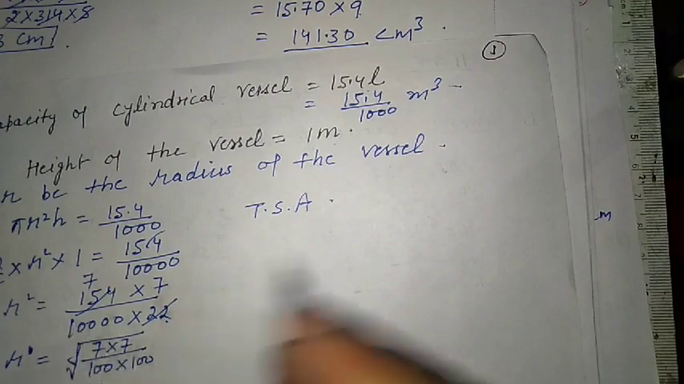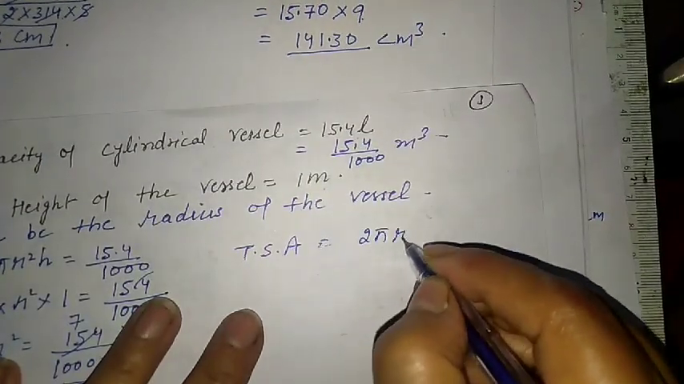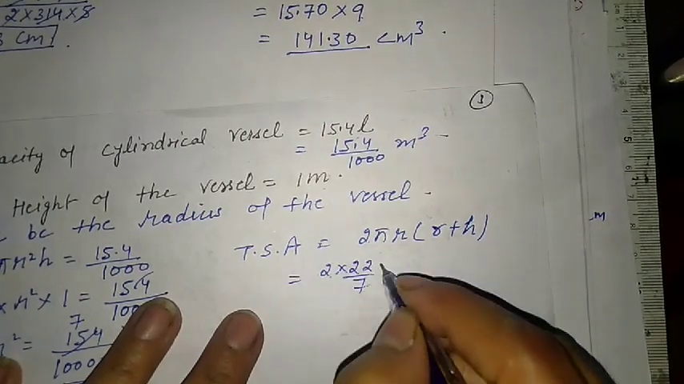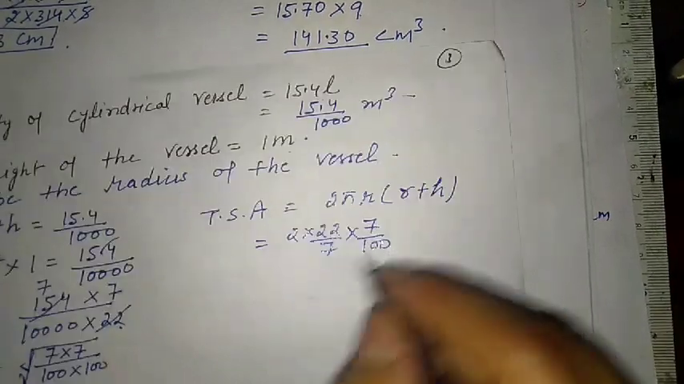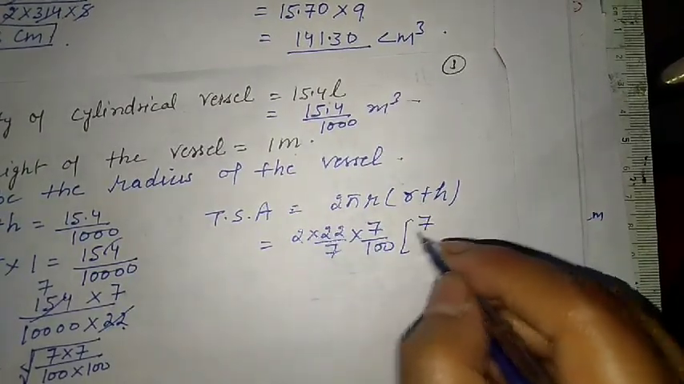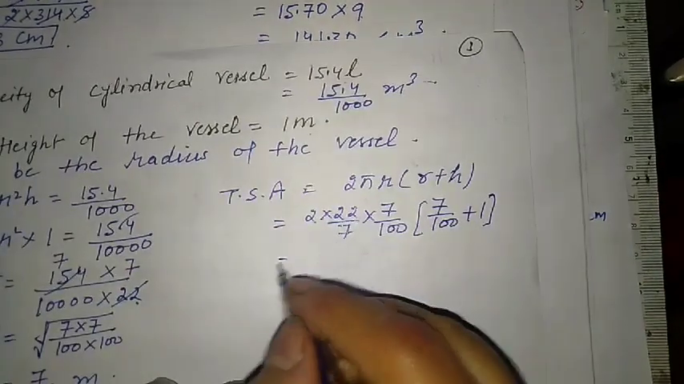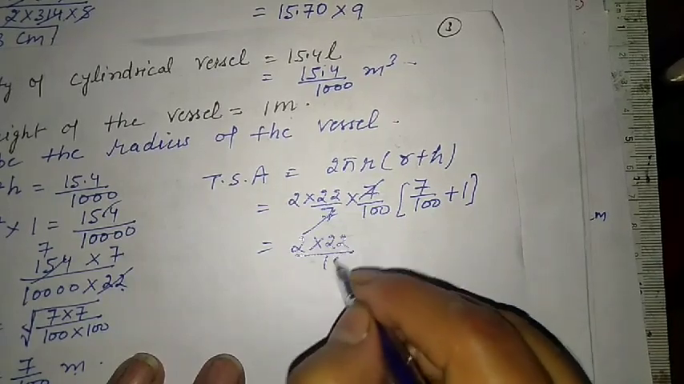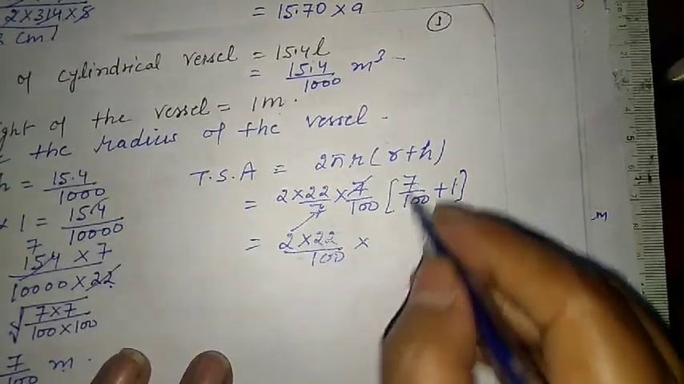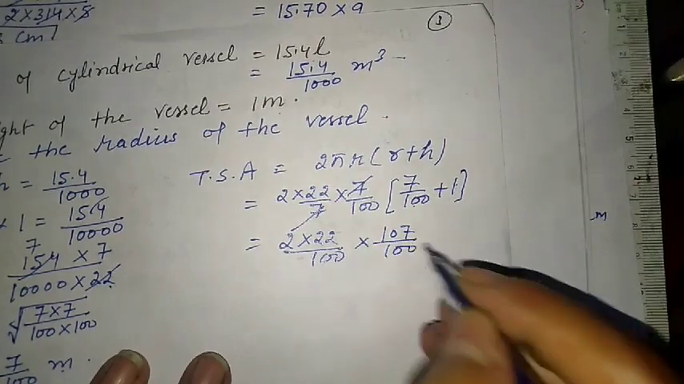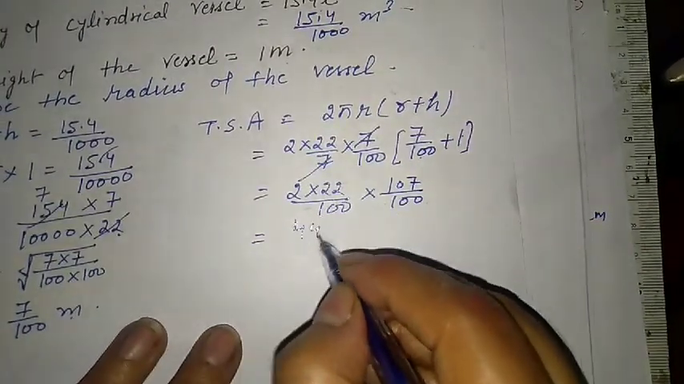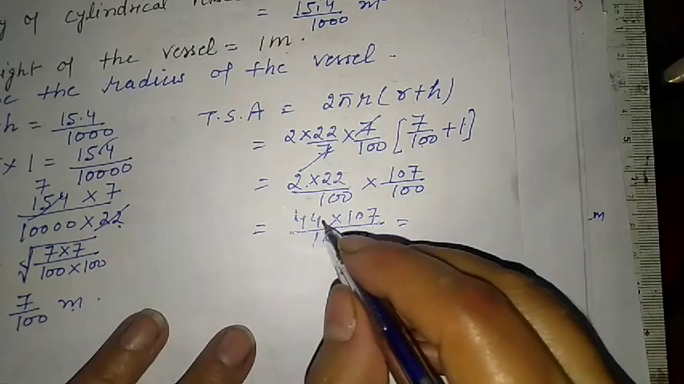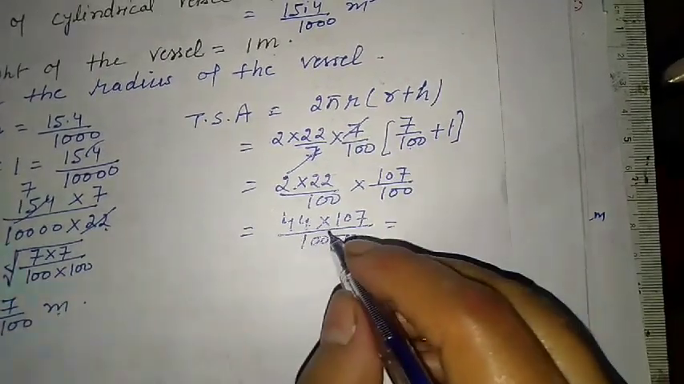So we have to find the total surface area, that is equals to 2 pi r into r plus h. 2 into 22 upon 7, radius is given, we found here 7 upon 100, and r is 7 upon 100 plus 1. 7 can cut, and we have 2 into 22 upon 100. If we solve this, 100 plus 7, 107 upon 100. So this is 44 into 107 upon 1, 2, 3, 4 zeros are here. If we multiply these two,